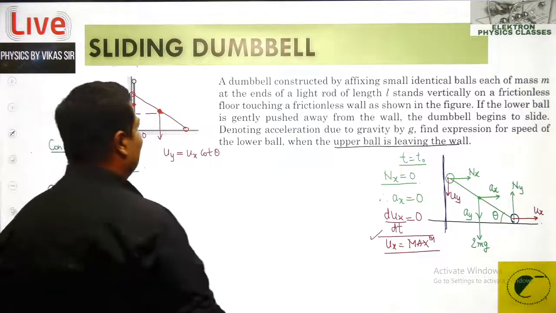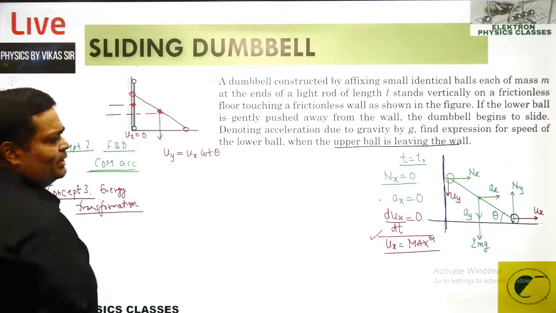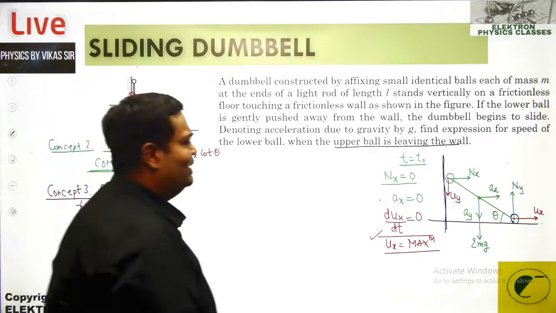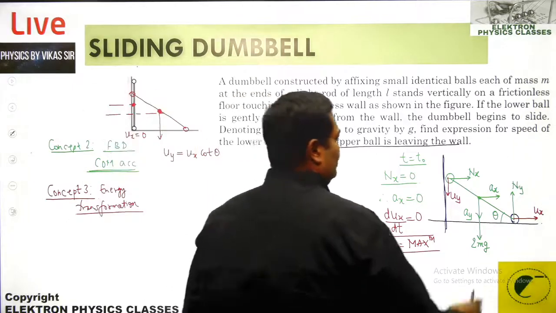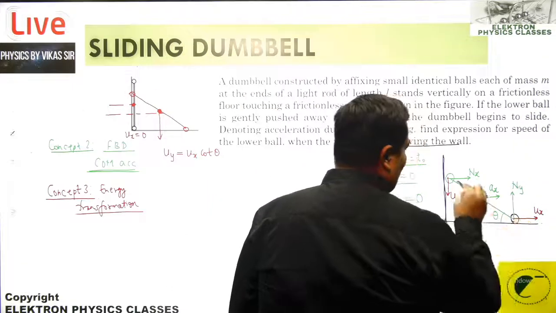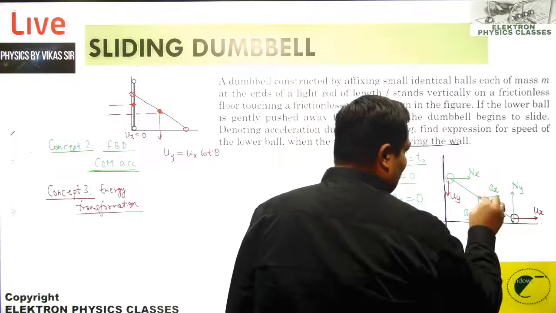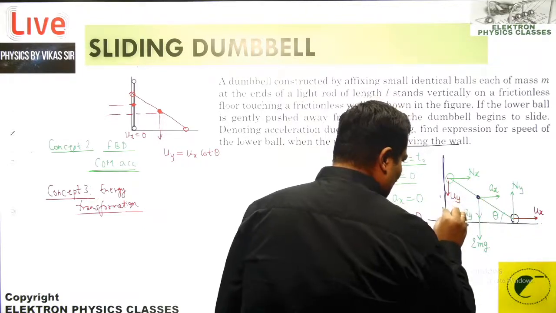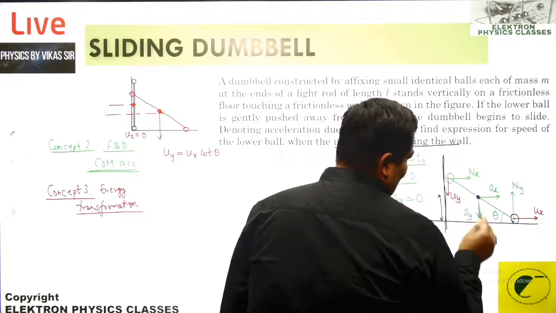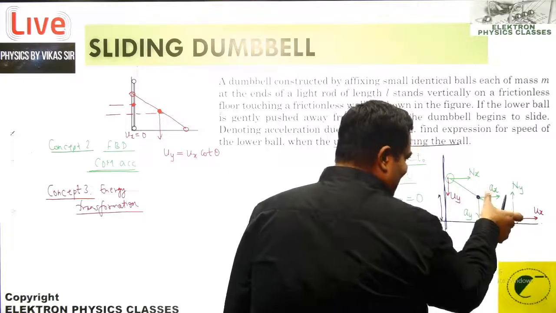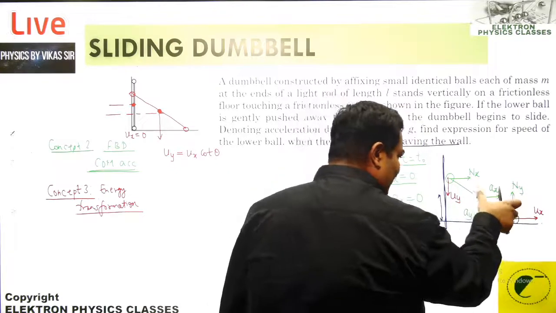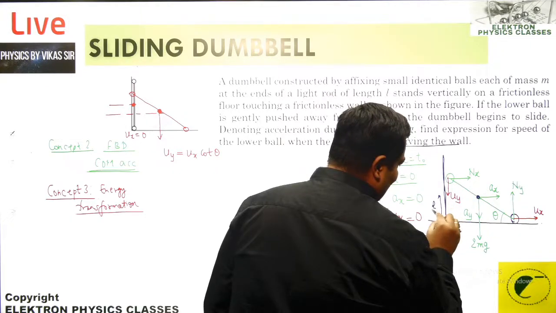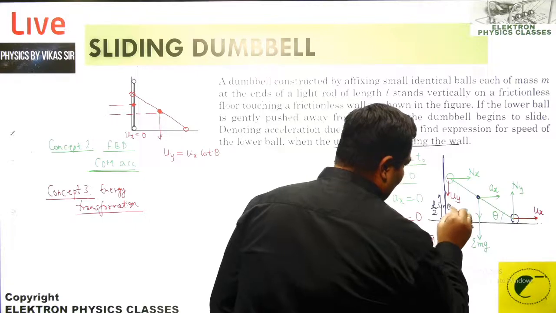So there is a loss of the gravitational energy. How much is that? Can you find out what is the loss? So currently, this will be lying there. This should be lying over here. If this is L, so that is the center of gravity. So this is the height over there. What is that particular height equal to? That should be L by 2 sine theta. So the current height over here is L by 2 sine of theta.